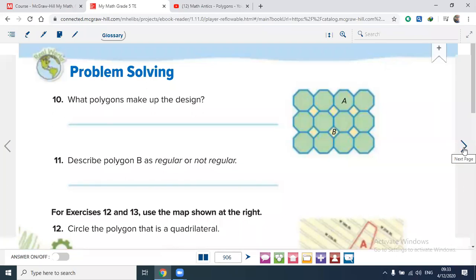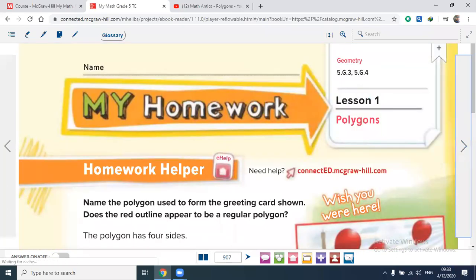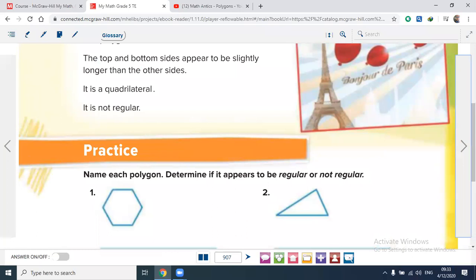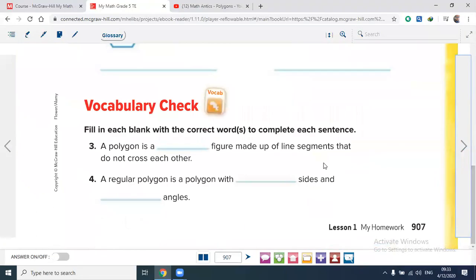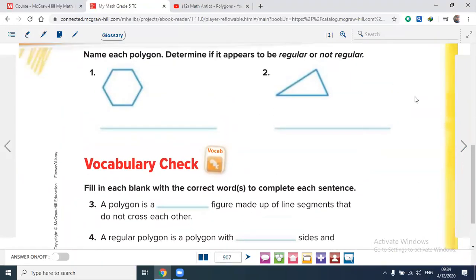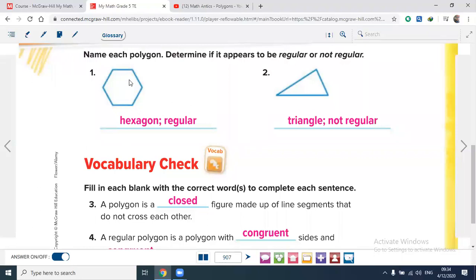This is also in the homework. Name each polygon, determine if it appears to be a polygon or not, regular or not regular. Write the name. As you see here, this is a hexagon.